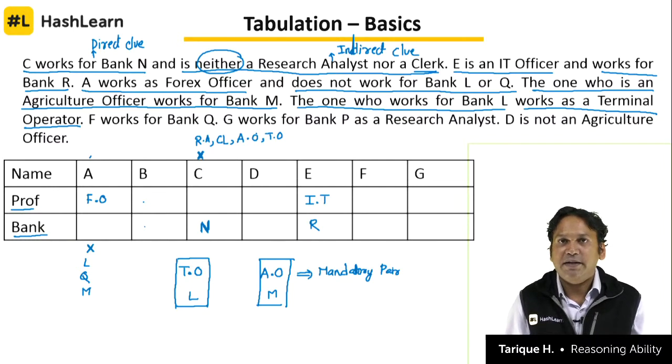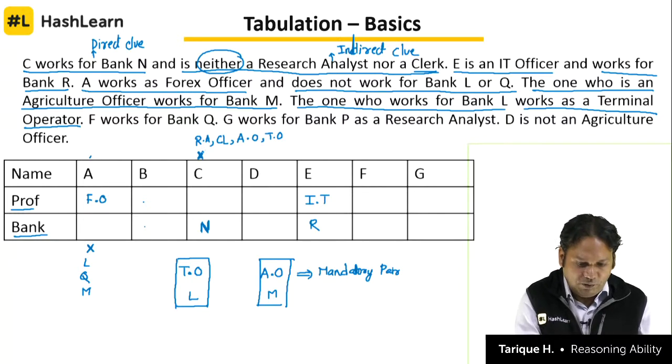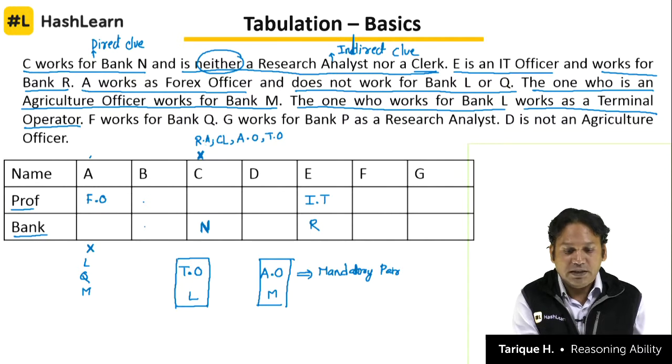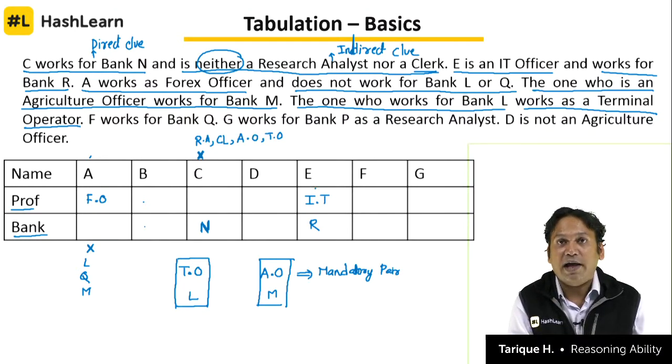Correct? Understanding? This is how we solve the question. Now, what is the profession of C? Can we find out now? Total there are 7 persons, there are 7 professions. 4 professions we have cancelled out. C is not the research analyst, C is not the clerk, C is not the agriculture officer, C is not the terminal operator. How many we have cancelled? 4. Plus C is not the IT officer also.